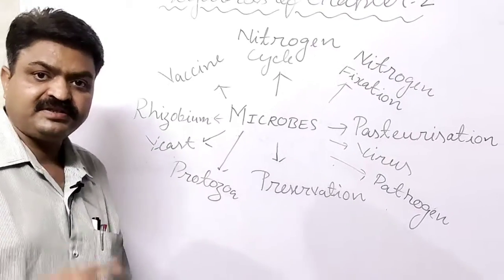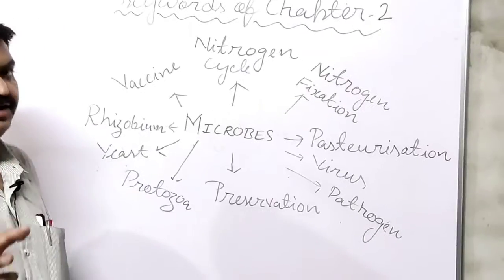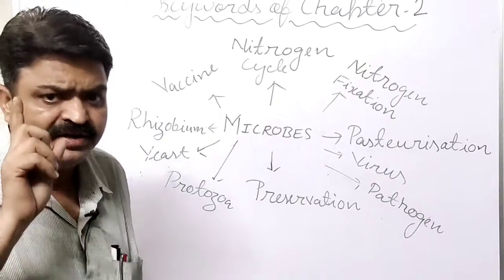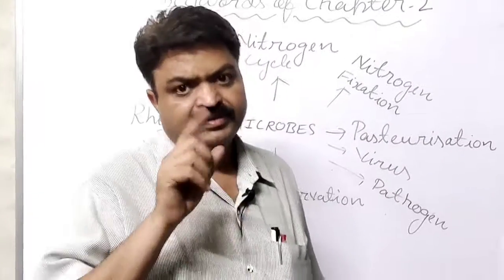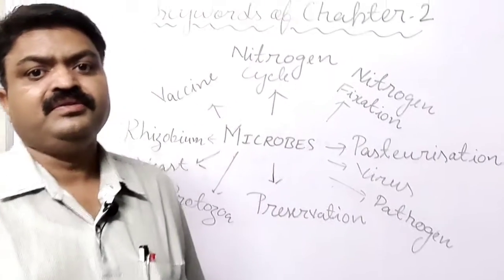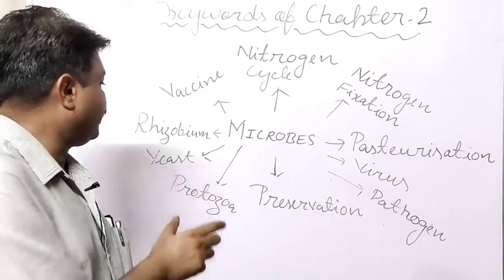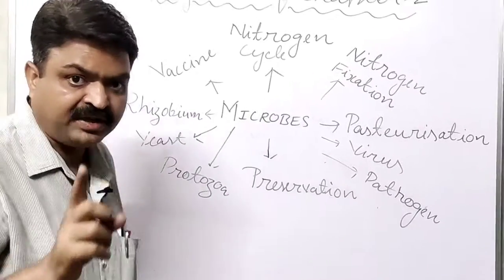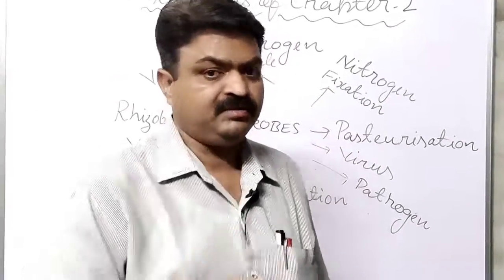Next is yeast, student. Yeast is a fungus, means it is a microorganism, and it is used in the baking industries. With the help of this, one important process occurs, that is fermentation, because it converts sugar into alcohol.